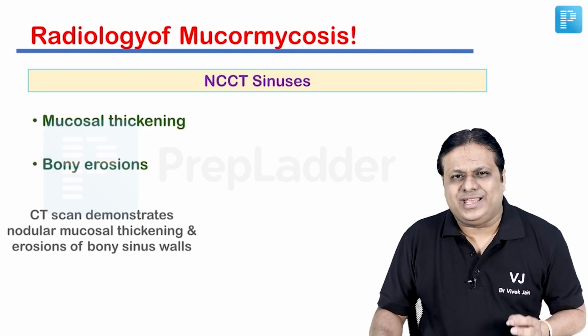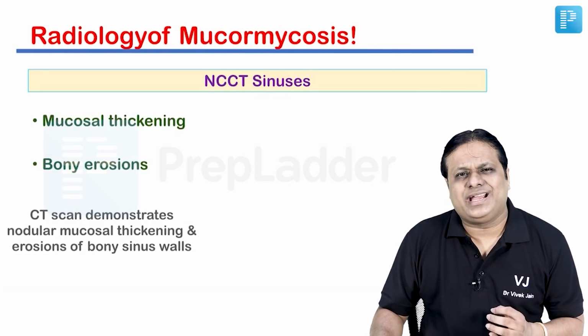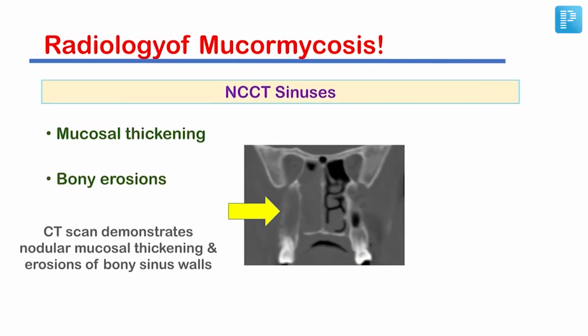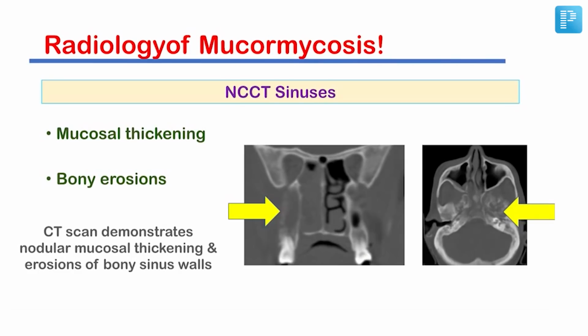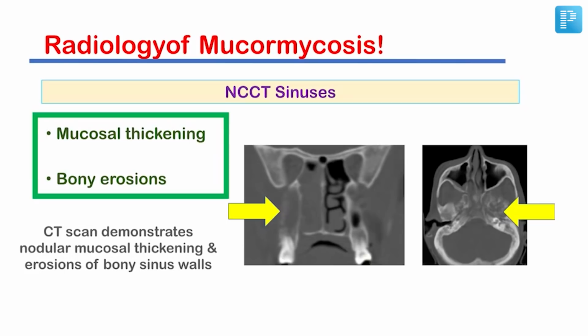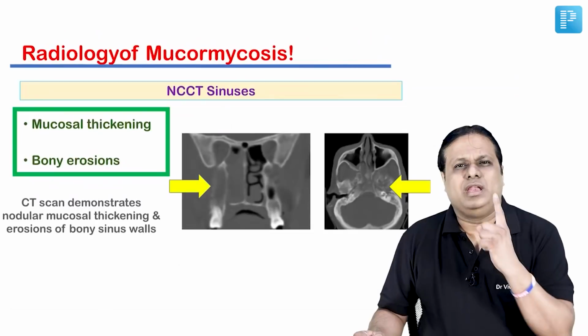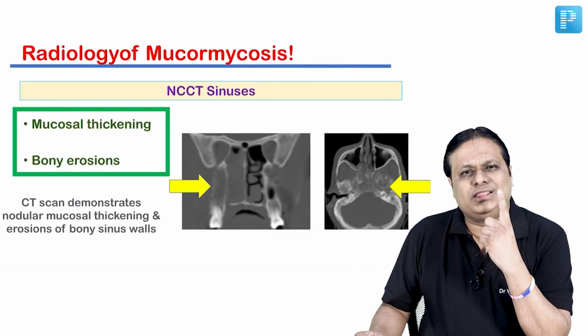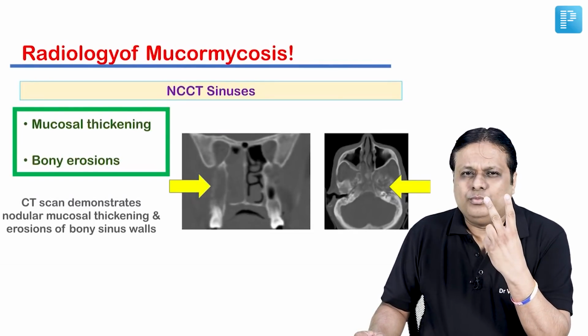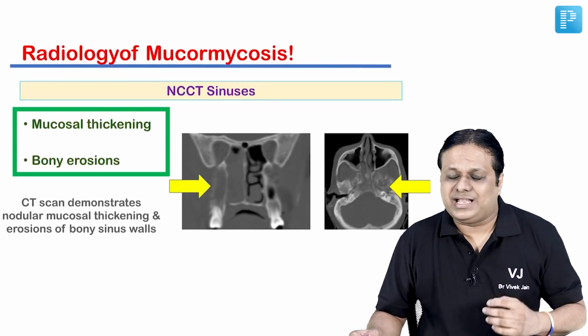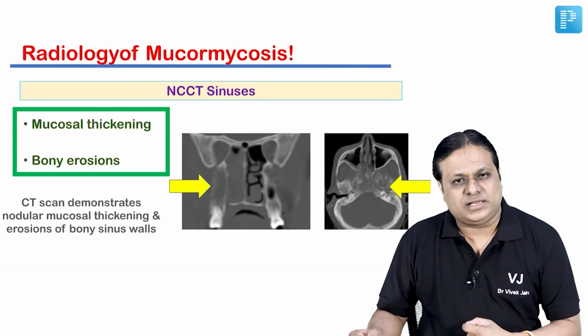So look at your screen very carefully now. When we are looking at CT scan, you will find that this is how mucosal thickenings look like, and this second image tells you how bony erosions will appear on NCCT. So I'll again tell you two take-home points from NCCT of sinuses for mucormycosis diagnosis. Number one, mucosal wall thickening, and number two, bony wall erosions are characteristic of this particular fungal infection.